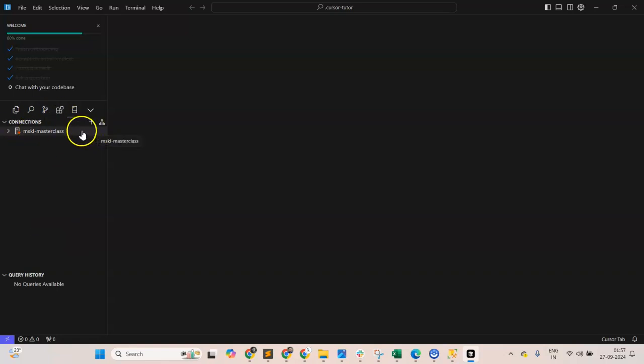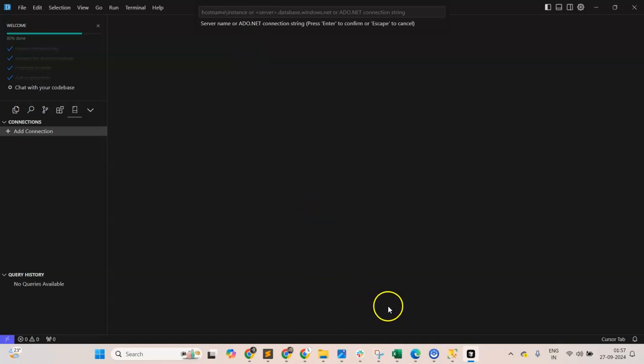It's showing some connection. I'll actually remove this, and I want to show you the magic. Let's see the magic. You say add connection, right? And it's asking for a host name. For security purposes, I will not show that, but you just mention here, it's just asking the host name, right? So I pasted the server name, which I'll be getting from anywhere. Those are the basic details you need to connect.